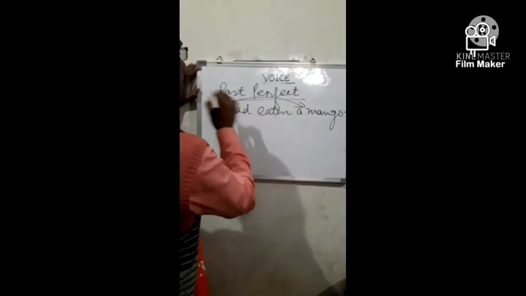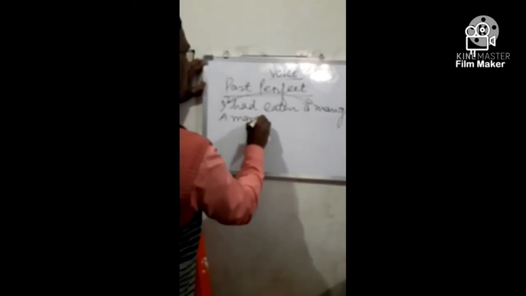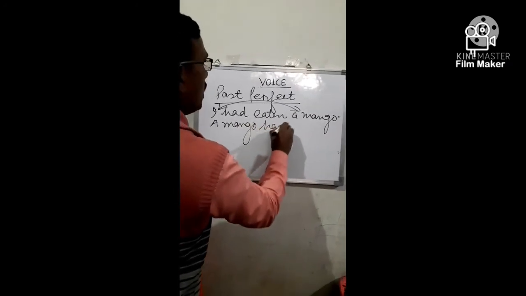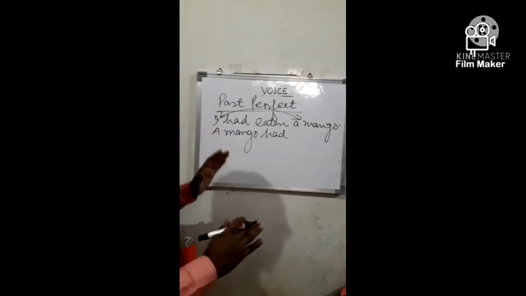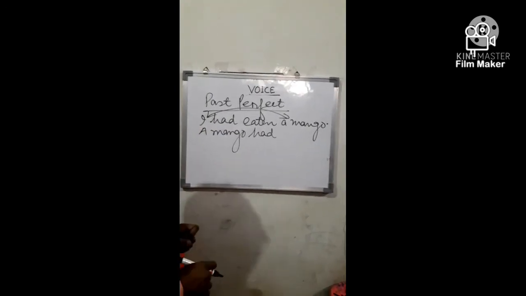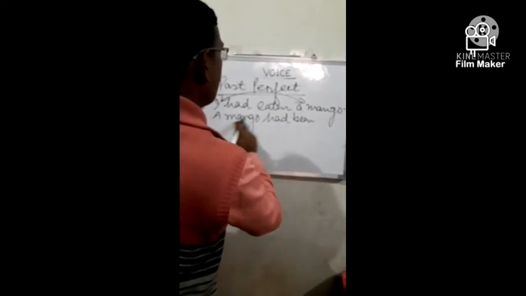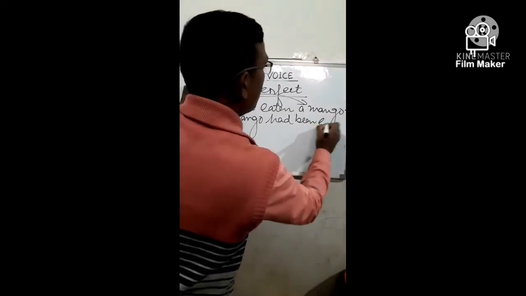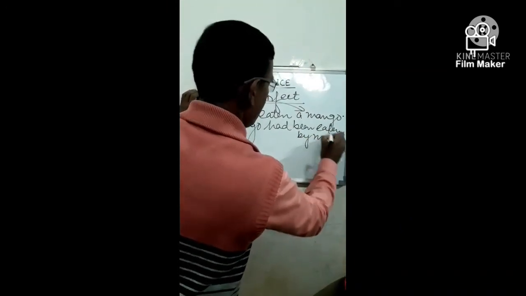Change the position of subject and object. A mango had, and I have already explained earlier that in case of perfect tense we have to put been before V3. So put been. A mango had been eaten, V3, eaten by me.